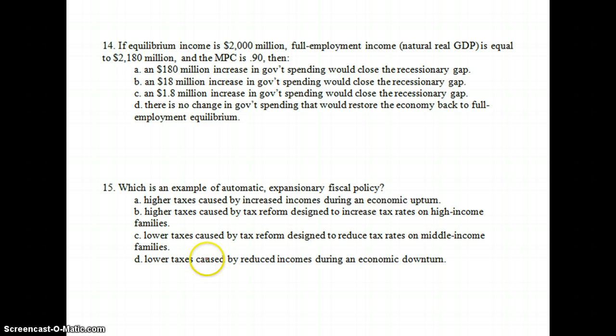And for number 14, equilibrium income is 2,000 million. Full employment is 2180. So a couple things happening here. Think about our output now is equal to that 2,000. At full employment, it's 2180. So what's happening here is that we're in a recessionary gap of 180 million. So how do we close the gap? Well, we know we need to see some sort of increase by this total 180. So 180 will be equal to something times our multiplier.